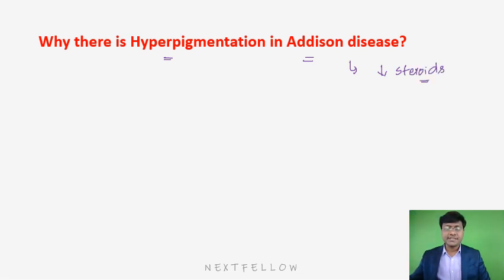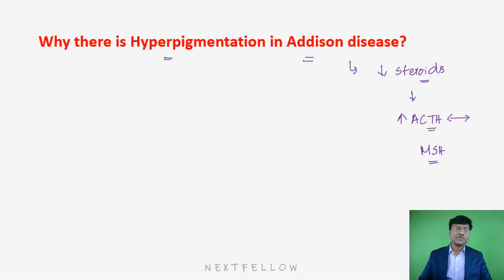Right, in Addison's, there is a decrease in corticosteroids. So once there is a decrease in corticosteroids, there is increased ACTH production from the anterior pituitary. Along with the ACTH, parallelly, there is also release of MSH, that is melanocyte stimulating hormone.